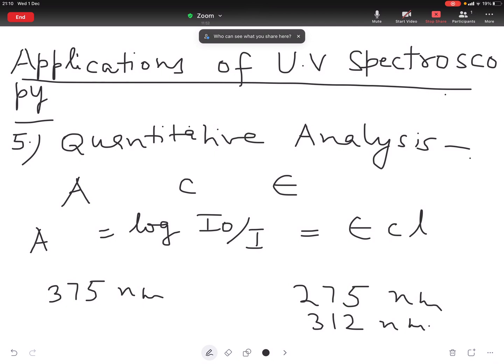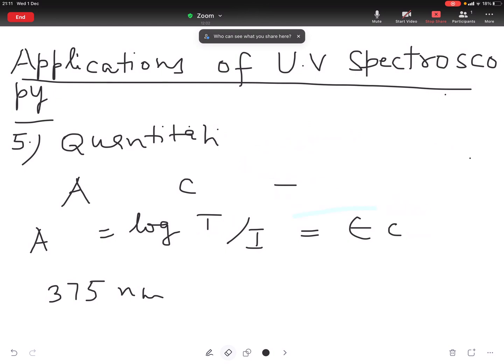Next application is determination of strength of hydrogen bonding by UV spectroscopy.